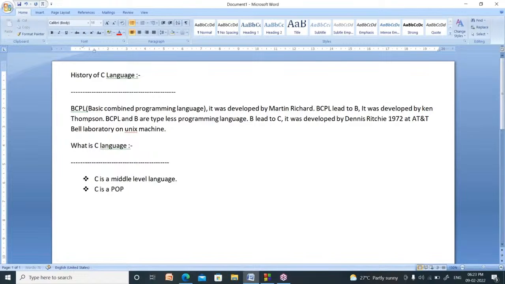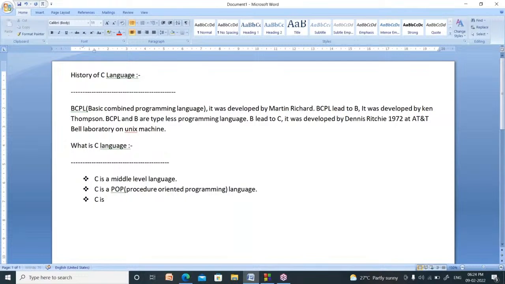C is a POP language. What is the meaning of POP? POP stands for procedure oriented programming language. Why is it called that? In C language we don't give importance to data, we give importance to functions. Functions are nothing but procedures. So it is called a procedure oriented programming language.